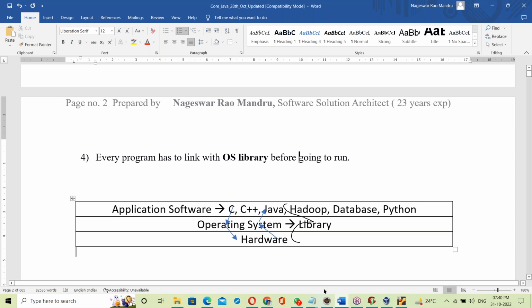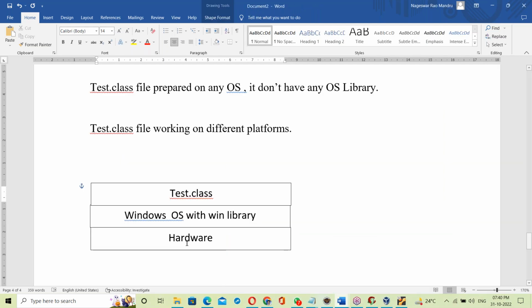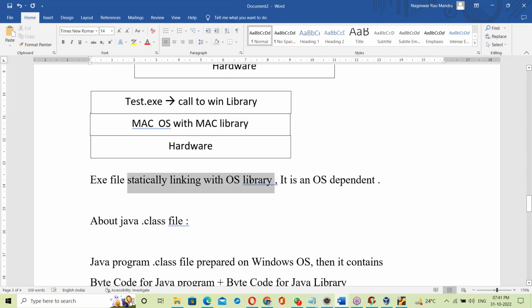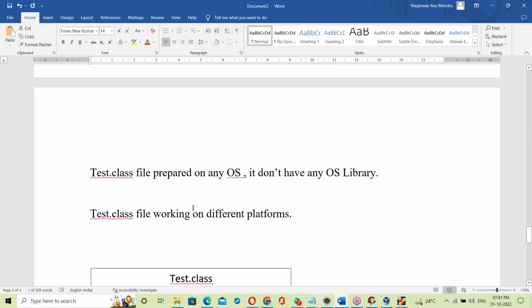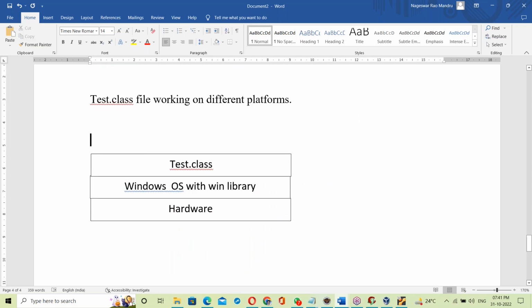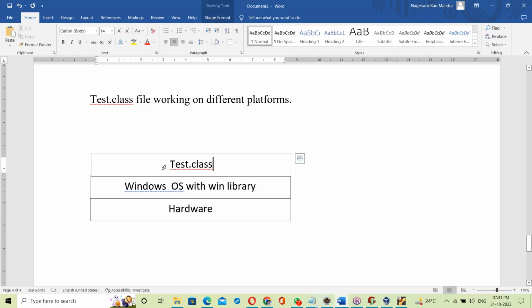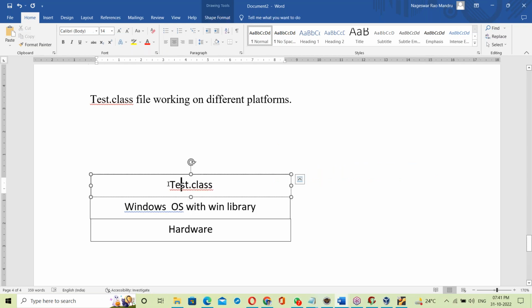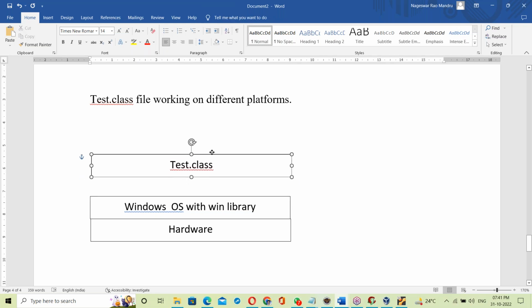Suppose it is an exe file. At the time of creation of the exe file itself, the linking with the OS library is done, all are linked. But in Java, it's not linked, yet it has to link. Every program has to link with the OS library, otherwise it cannot run. This .class file is not linked, but it has to link. We will link it here.